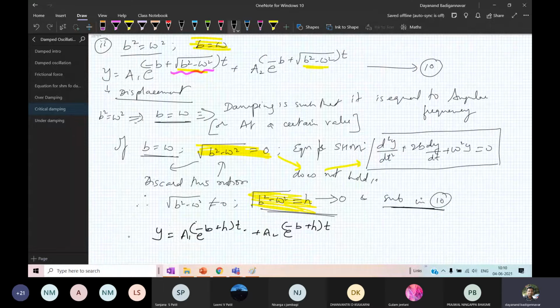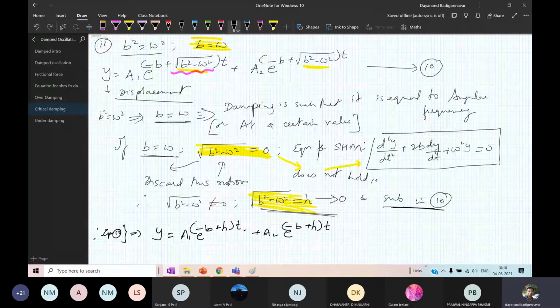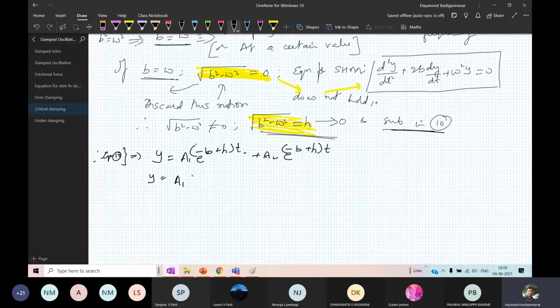Now it is just mathematics. Okay, don't worry. In the last step you have mathematical steps. So you have y is equal to a1 into, you just split it up, e raised to minus bt into e raised to plus ht, plus a2, as it is, e raised to minus bt into e raised to, it is actually minus ht here. Why? Because you know that it is minus b.